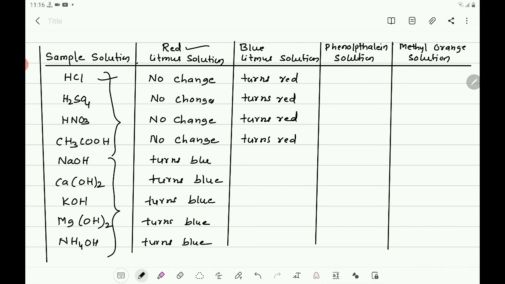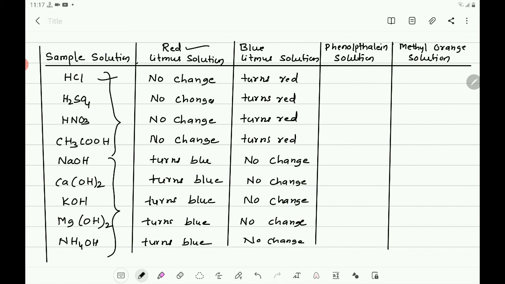But NaOH will not change the color of the blue litmus solution. So you write no change. Ca(OH)2 drop also does not change the color. So here also no change. With KOH drop, and Mg(OH)2 drops also no change.